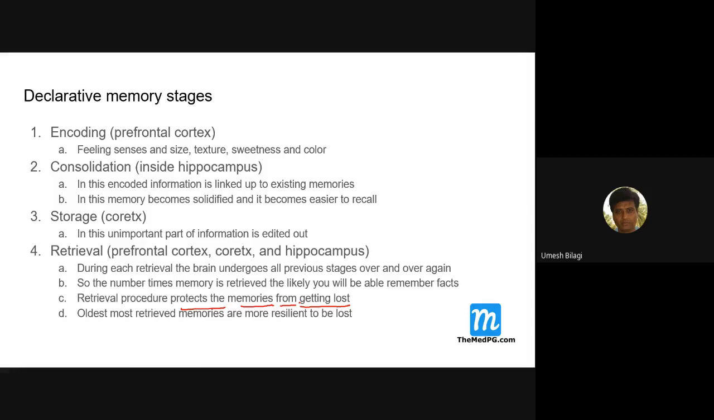That means whatever you read yesterday, if you try to retrieve it before you sleep or the next day, the chances of forgetting are less. Oldest memories, or retrieved memories, are more resilient to being lost, because you would have retrieved them many times. The more times a memory has been retrieved, the more likely it is not lost. That's what these retrieval techniques help you with.